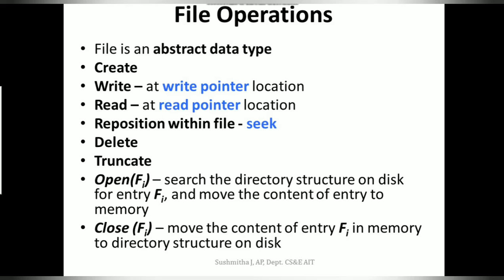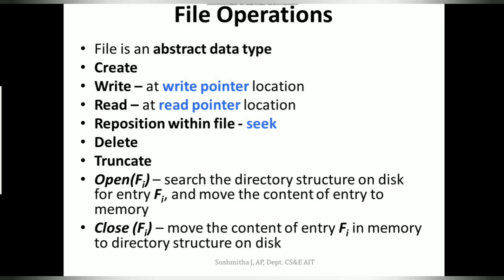Similarly, for your read operation, we will also be calling the read system call. Here also you specify the file name and the information that you want to read, and then it is the same procedure as your write.